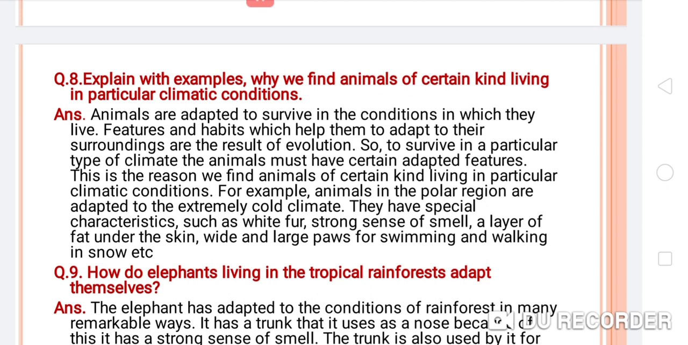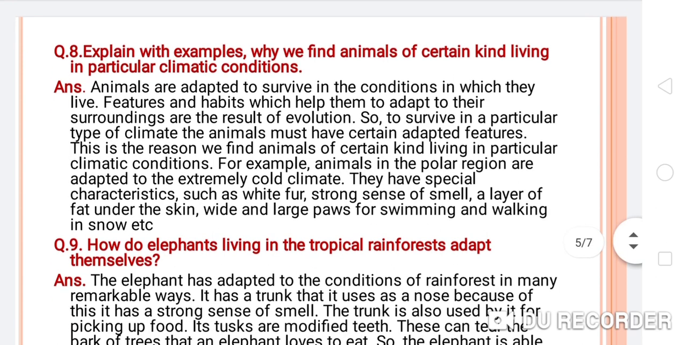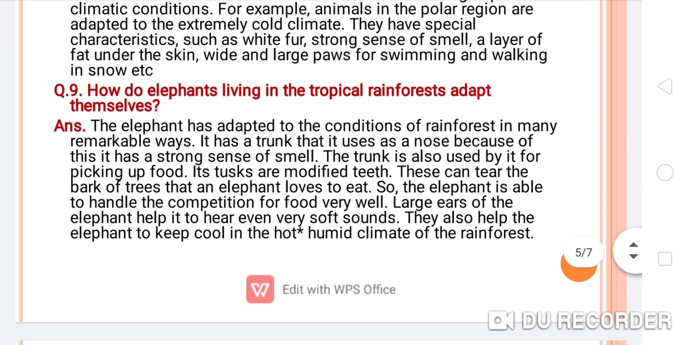For example, animals in the polar regions are adapted to the extremely cold climate. They have special characteristics such as white fur, strong sense of smell, a layer of fat under the skin, wide and large paws for swimming and walking in snow, etc. So this was the answer. Now come to the next question, that is question number 9.